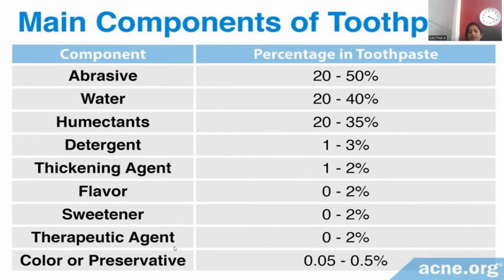Therapeutic agents, since the mouth has various kinds of microbes, are disinfectants used to kill all the microbes present in your mouth, 0 to 2%. And color and preservatives: various colors you can notice in toothpaste, and preservatives give longer storage. They are also added in very small traces, 0.05 to 0.5%.